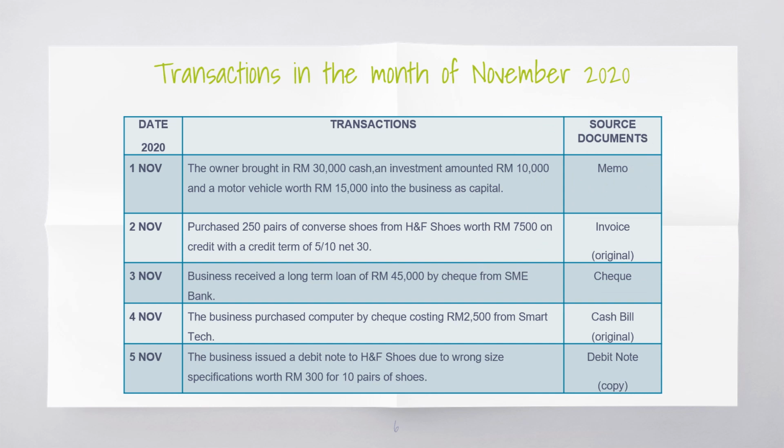Alright, next. This is our business transaction for 1 month, which is from 1st November 2020 until 30th November 2020. It is supported by the related document for each transaction.